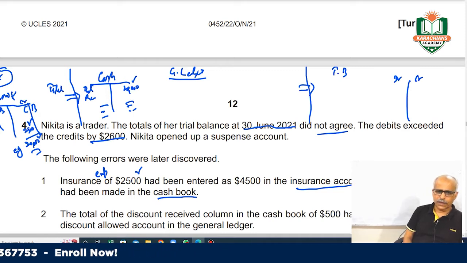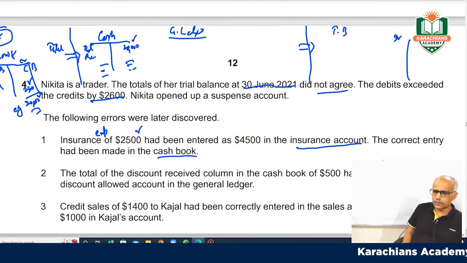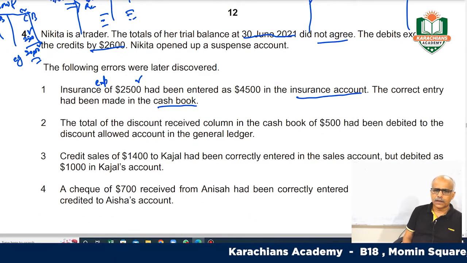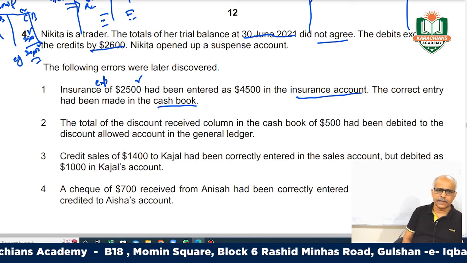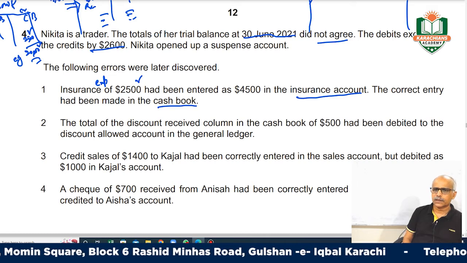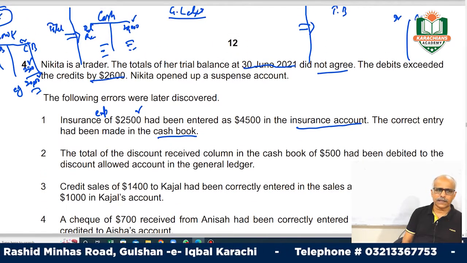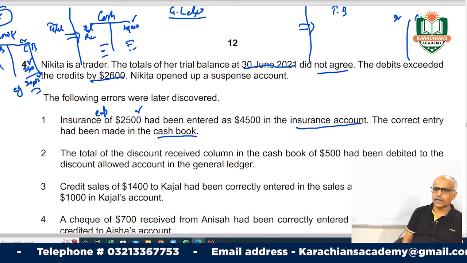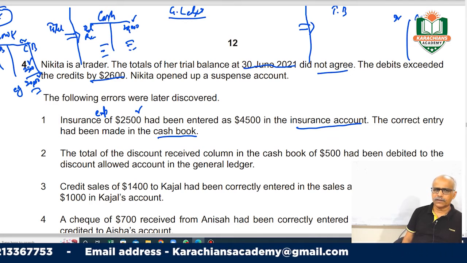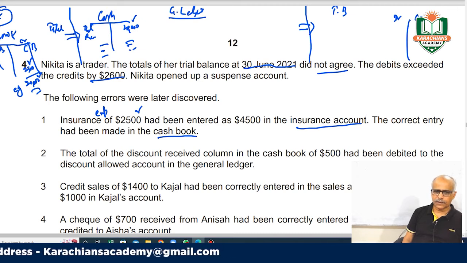What he is saying is that this 2,500, the correct entry had been made in the cash book. It means the cash book was correct, credit side. So the cash account went here very correctly, right?